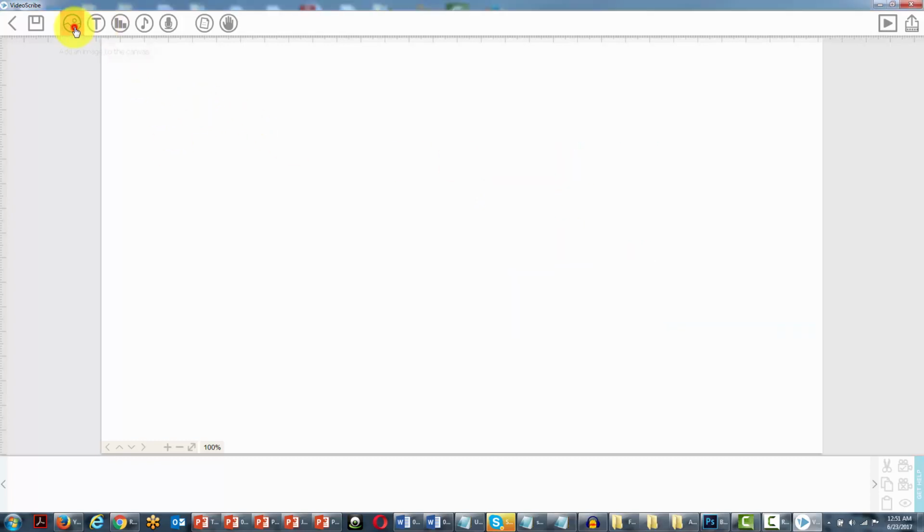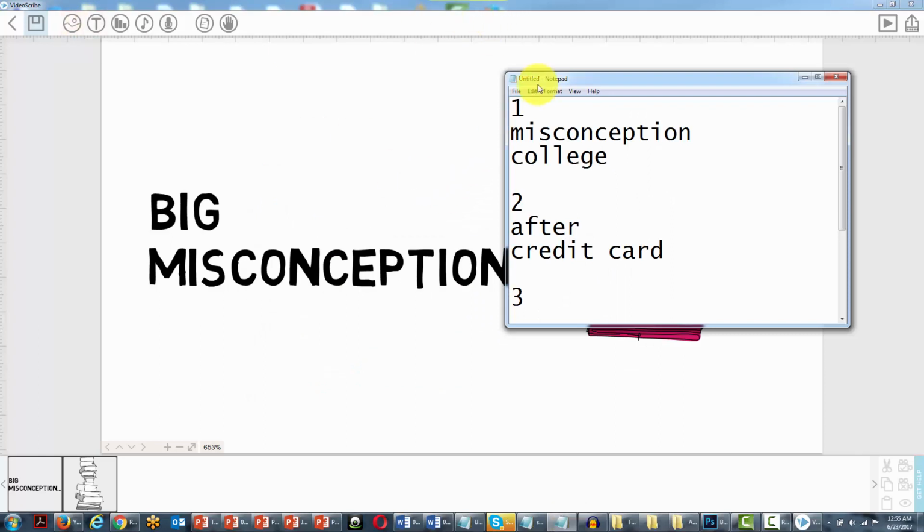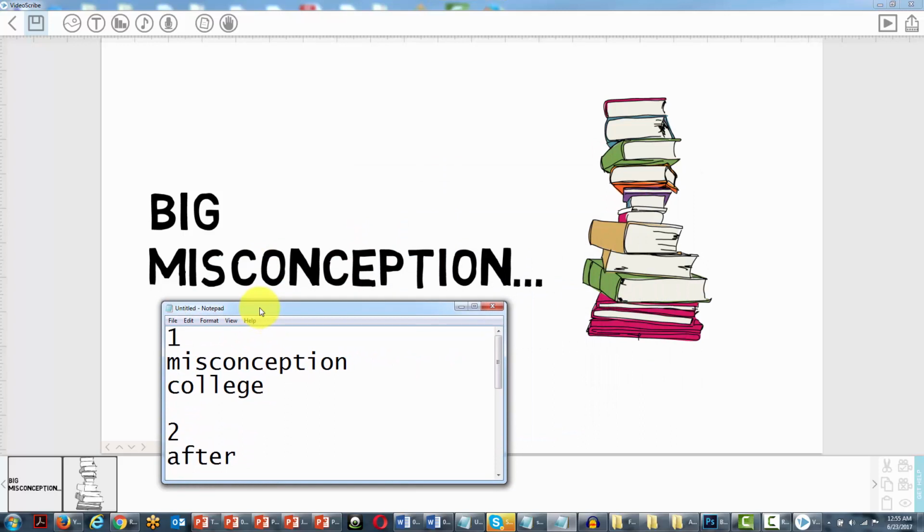So we'd start with misconception and college. So now we've designed our first scene. As you can see, misconception and college with words and then this image. And we're going to go through the same list of keywords throughout the entire audio, and we're going to design our scenes.